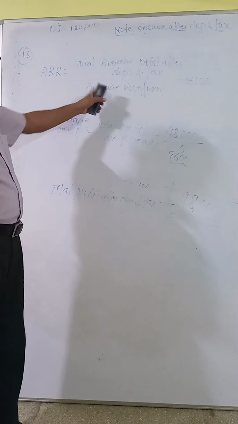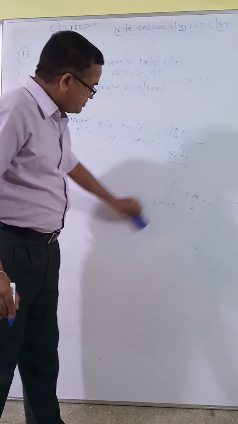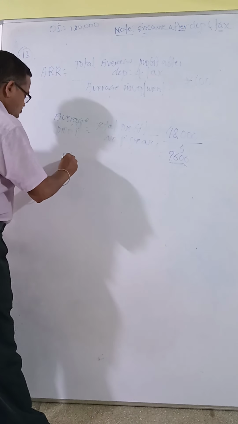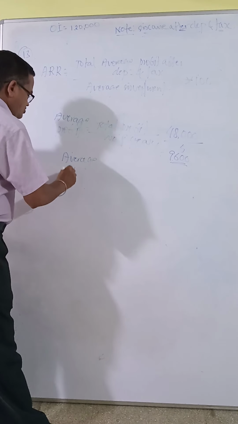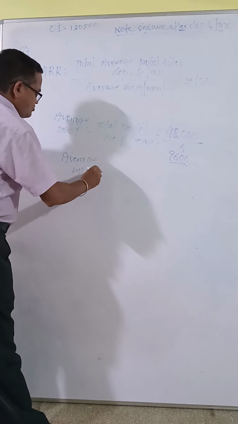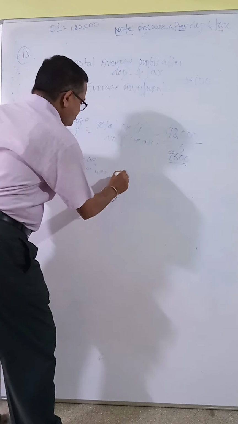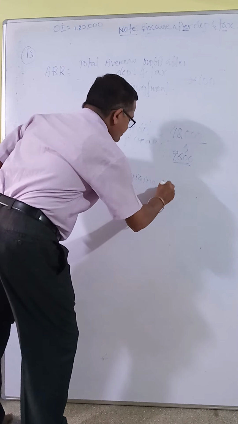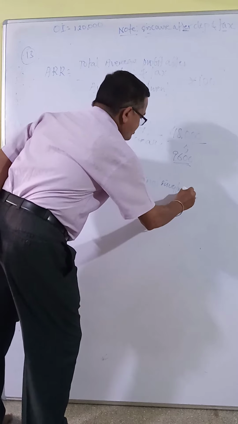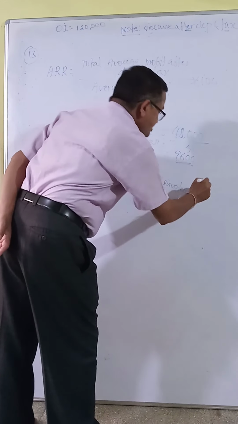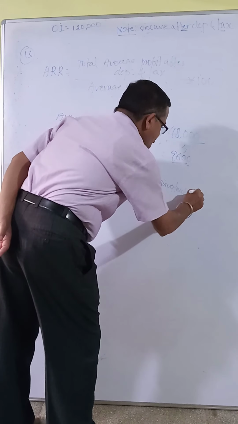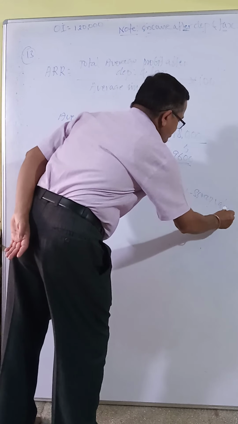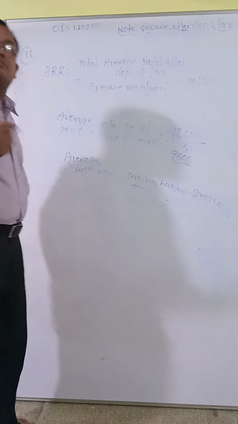Then we want the average investment. Average investment equals original investment minus scrap value, divided by 2.